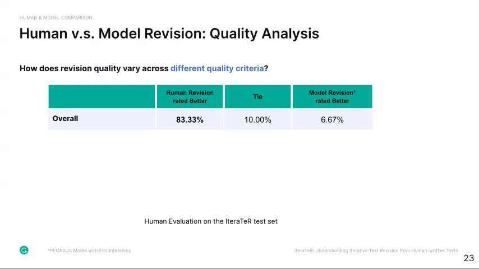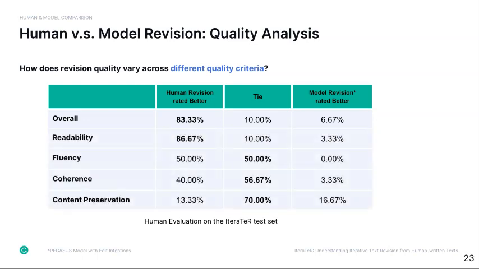First, we ask a group of proficient linguists to make pairwise comparisons on model revised documents and ground truth human revised documents. In terms of the overall document quality, there exists a big gap between the best performing text revision model and human revisions, indicating the challenging nature of this modeling problem.